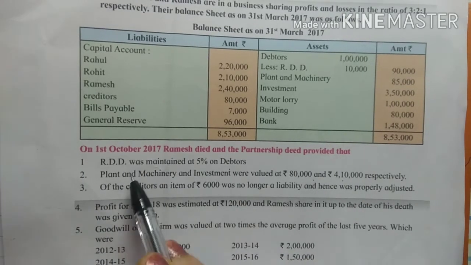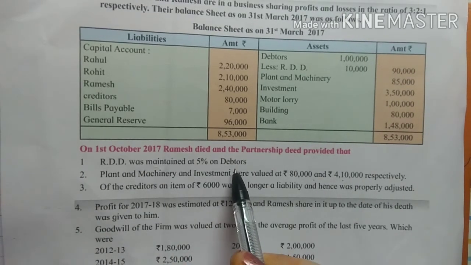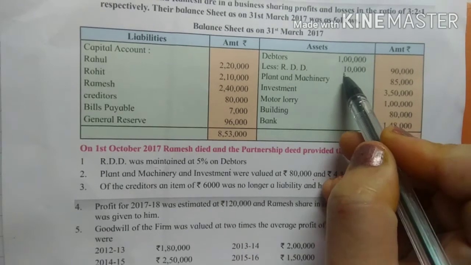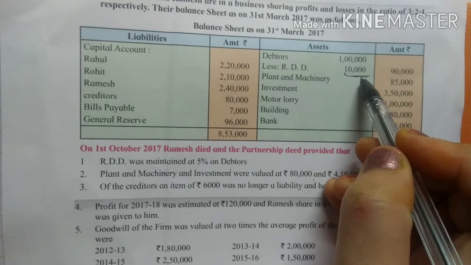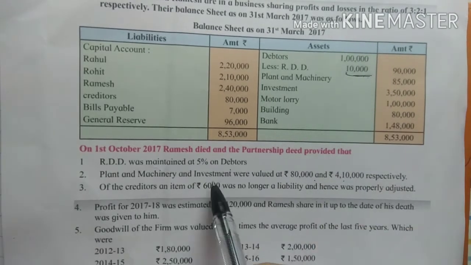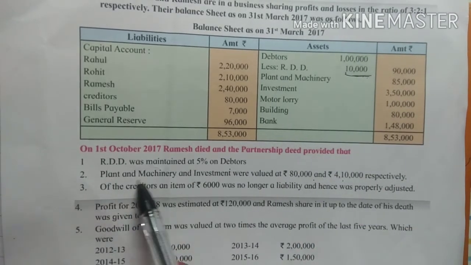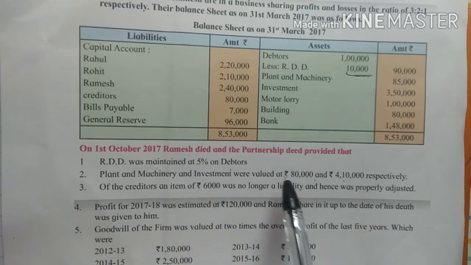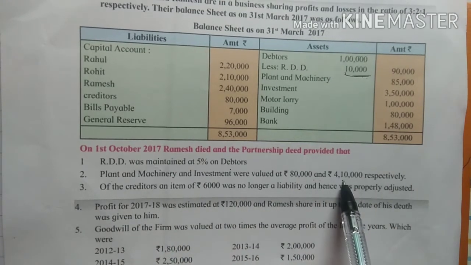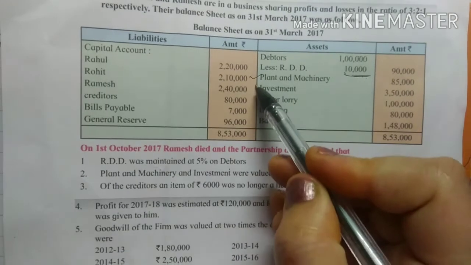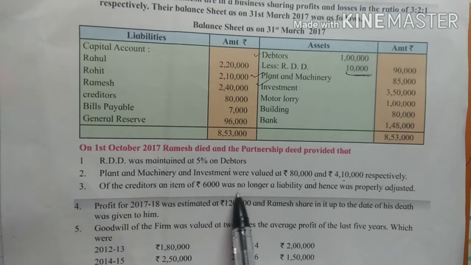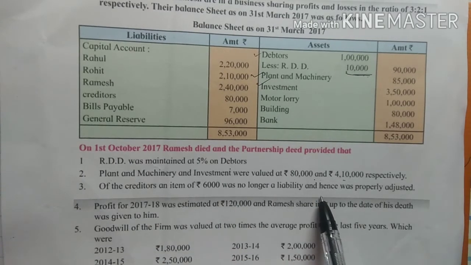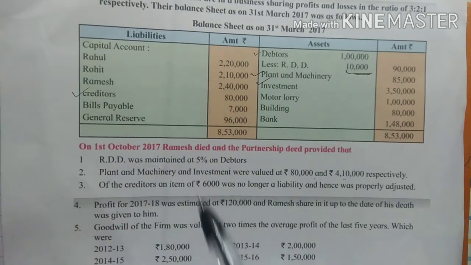Now see the adjustments. RDD was maintained at 5% on debtors. So see here, an RDD is already there. This is 10%, 1 lakh ka 10% hai 10,000. We have to reduce it to 5%. Then next: plant and machinery and investment were valued at 80,000 and 4,10,000 respectively. So for plant and machinery and investment I put a tick mark. Of the creditors, an item of 6,000 was no longer a liability and hence was written back. So I will put a tick mark on creditors.